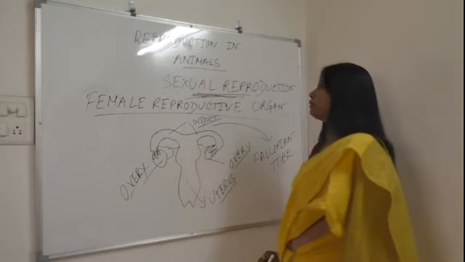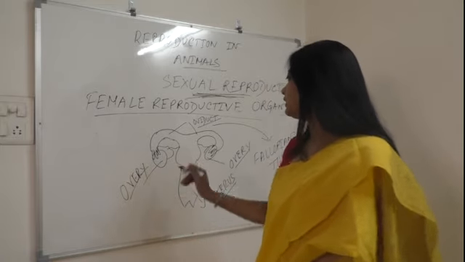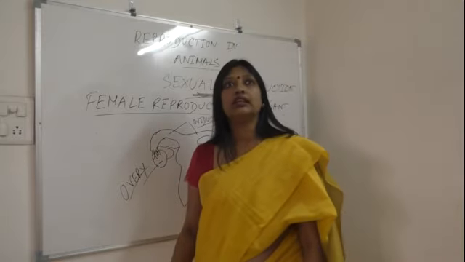So the female reproductive organ comprises these things: two ovaries, oviducts and uterus.